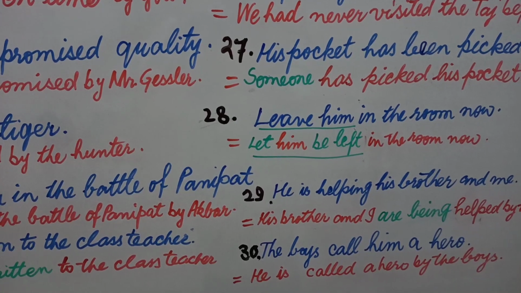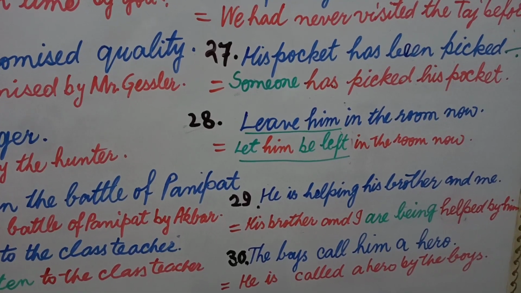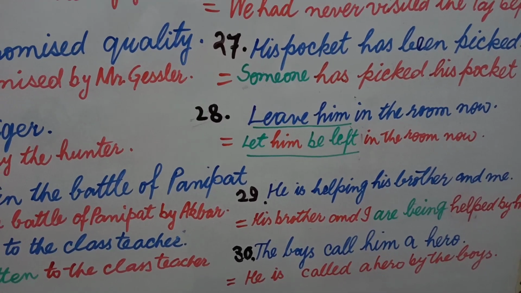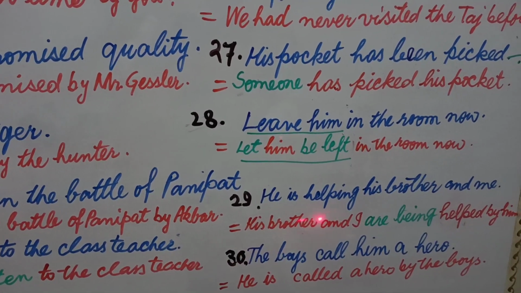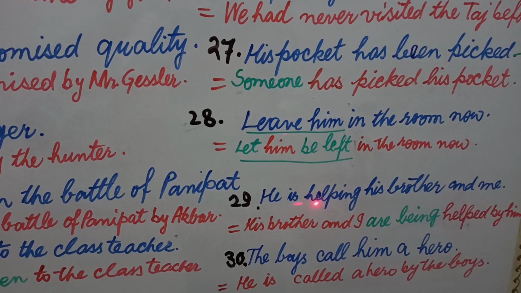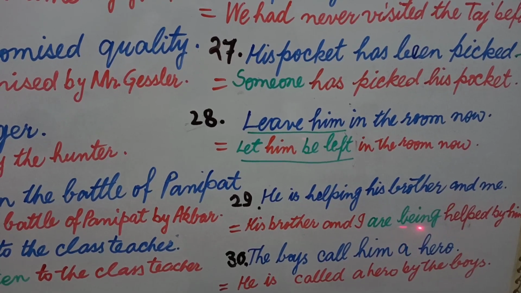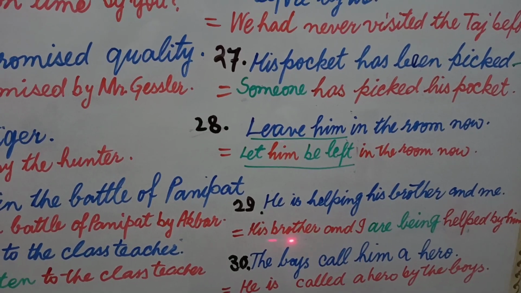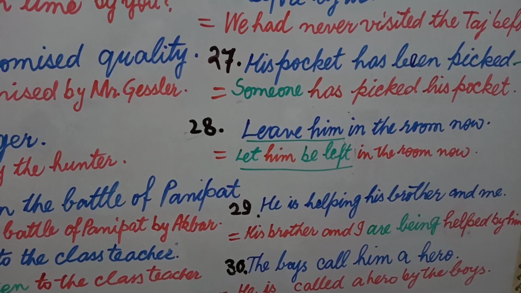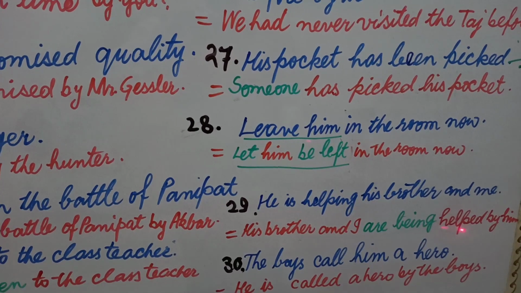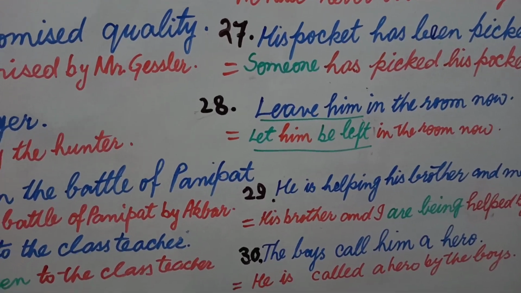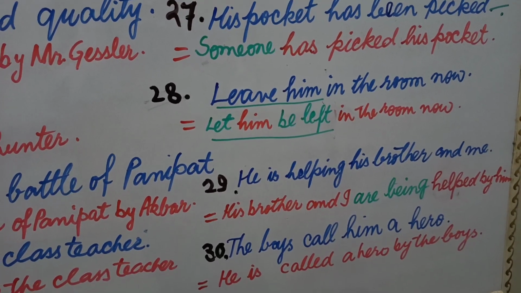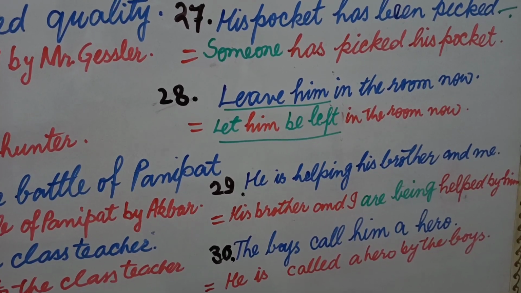So finally our object his brother and I is now working as a subject, and because this is a continuous sentence, we will use being in passive voice. So his brother and I, and these are plural, so I have used here are, and then being, and then third form by him. Now finally our answer is his brother and I are being helped by him.